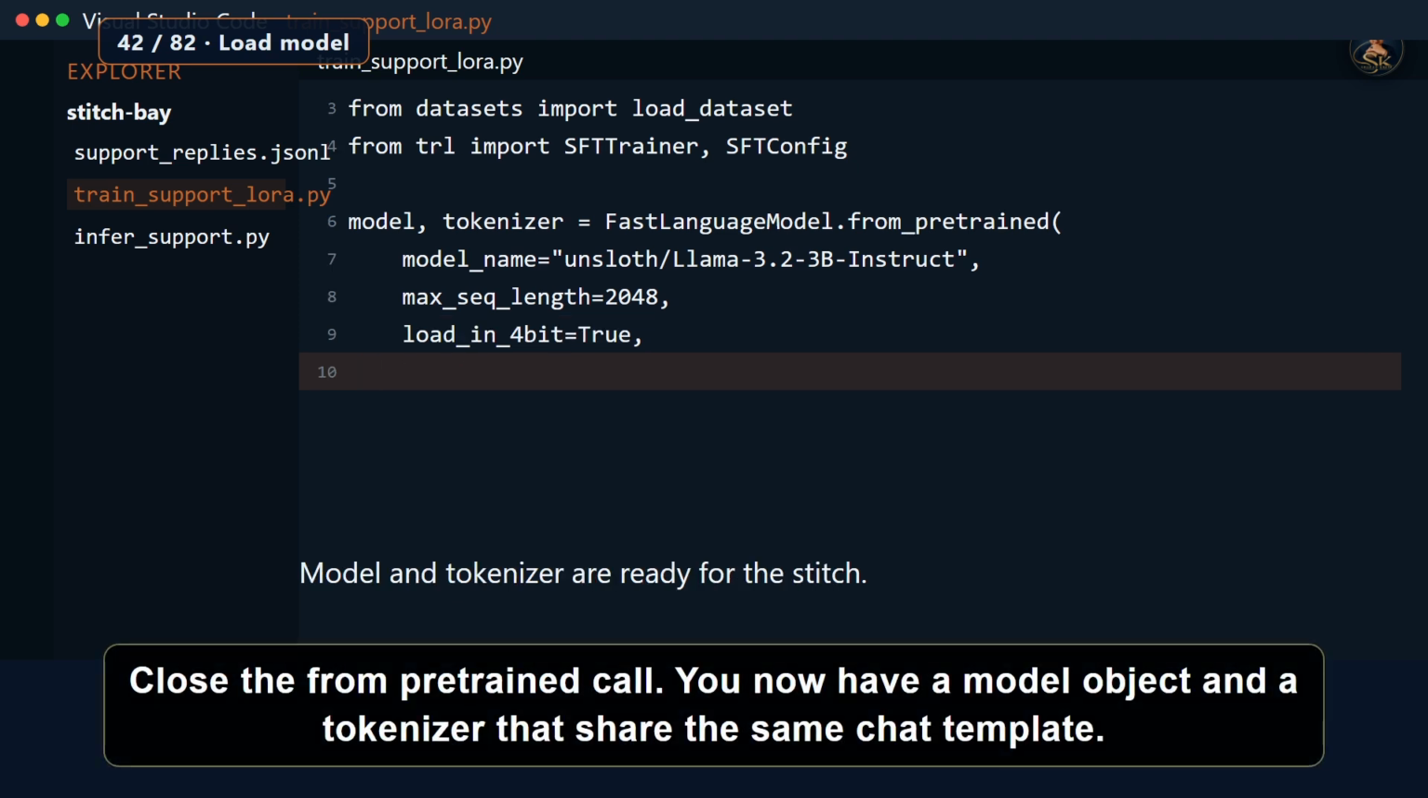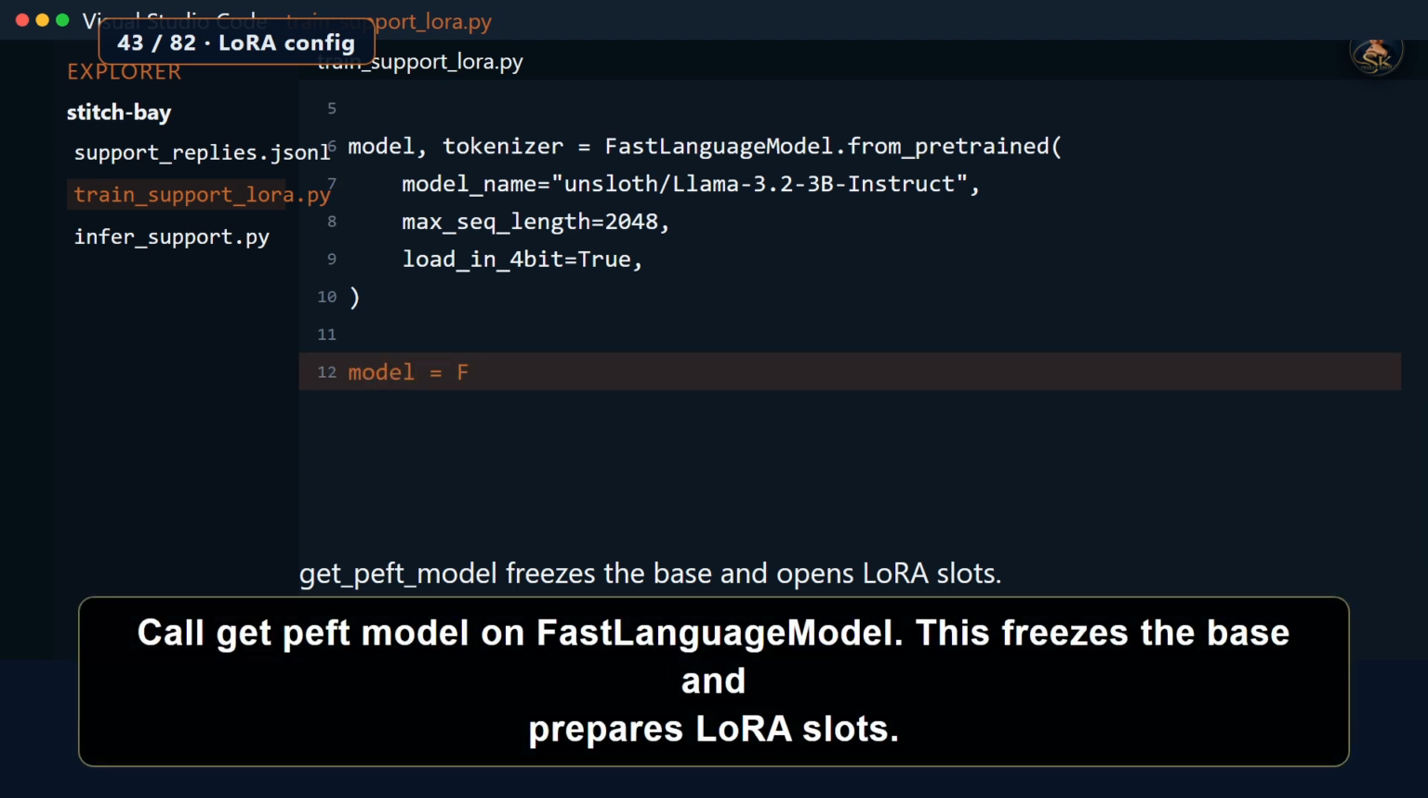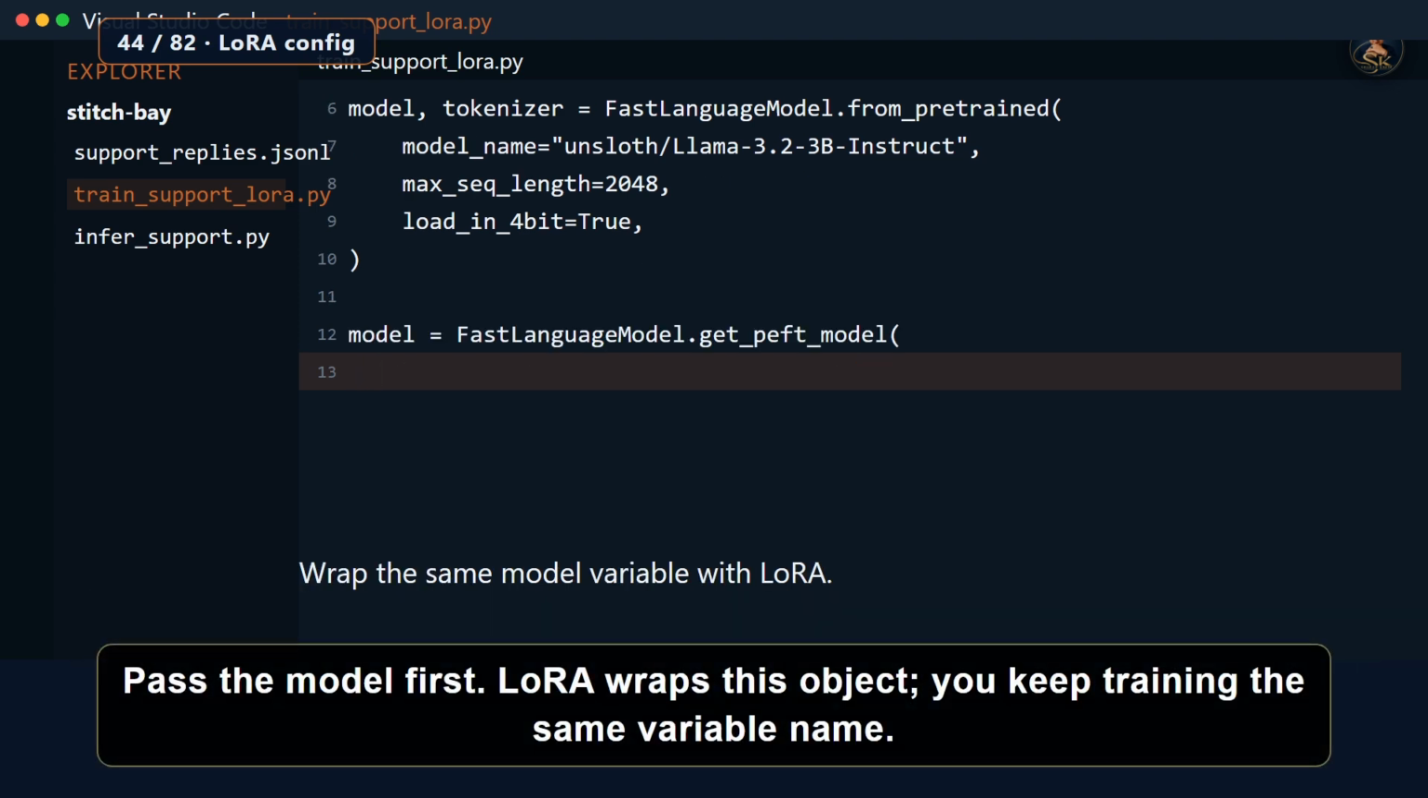Close the from pretrained call. You now have a model object and a tokenizer that share the same chat template. Call get PEFT model on FastLanguageModel. This freezes the base and prepares LoRA slots. Pass the model first. LoRA wraps this object. You keep training the same variable name.